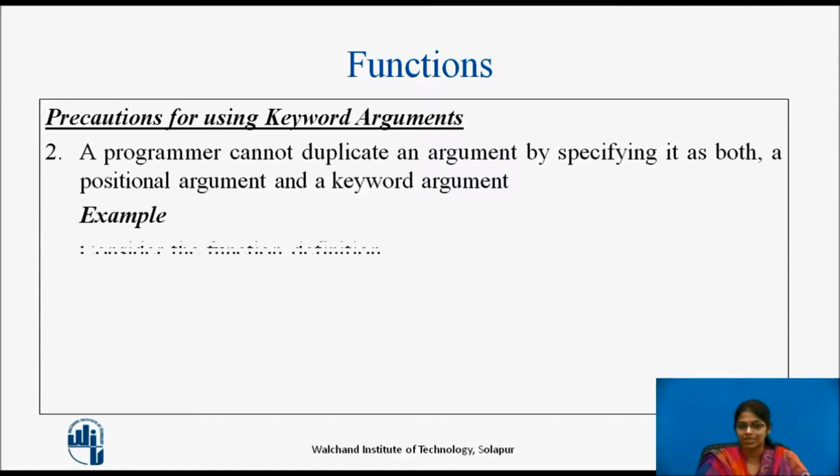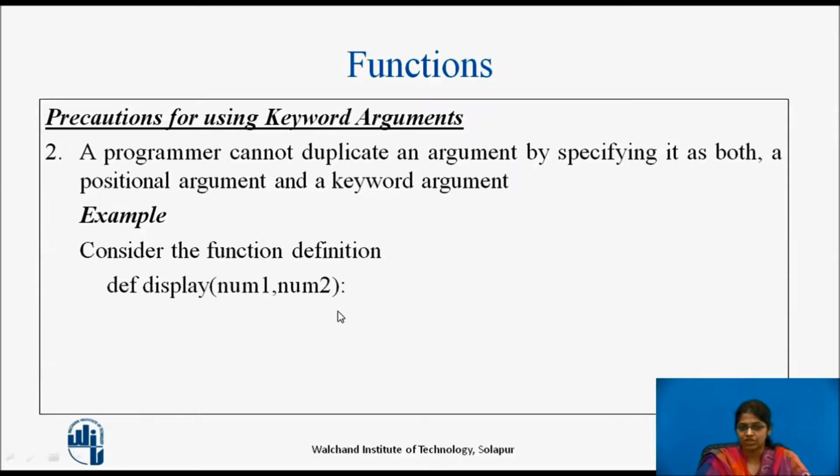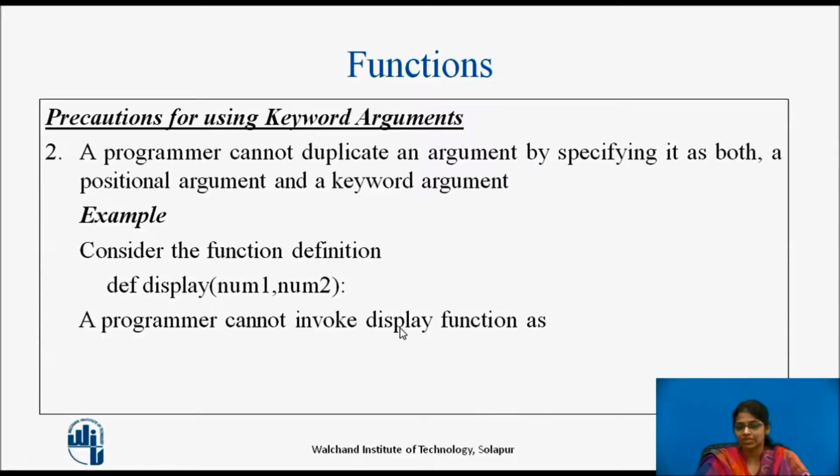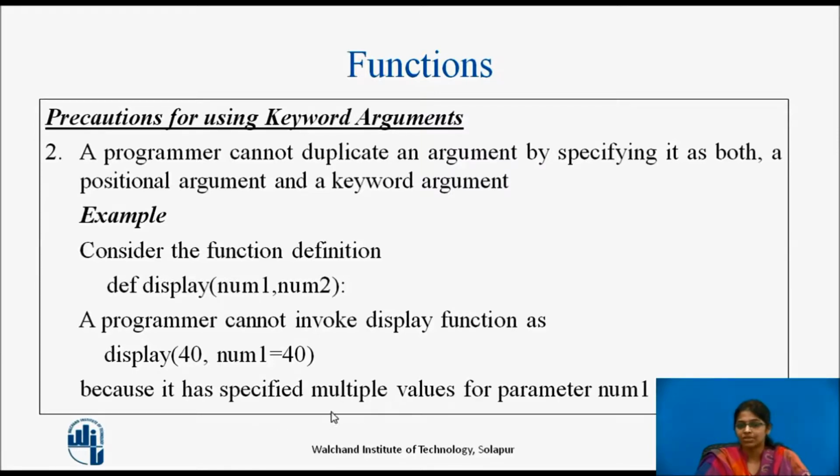To explain this, let us take an example. Consider the function definition display again, which is accepting two parameters, num1 and num2. If a programmer wants to assign a value to num1, I cannot do this by using both the positional argument as well as the keyword argument. Like 40 is assigned to num1, and by using the keyword argument, here I am trying to assign 40 to num1 again. So by using these two methods, I cannot assign different values to the same argument. So this cannot be done. Because it has specified multiple values for a parameter, this will not work.